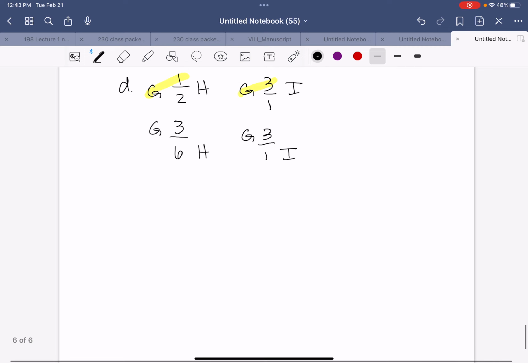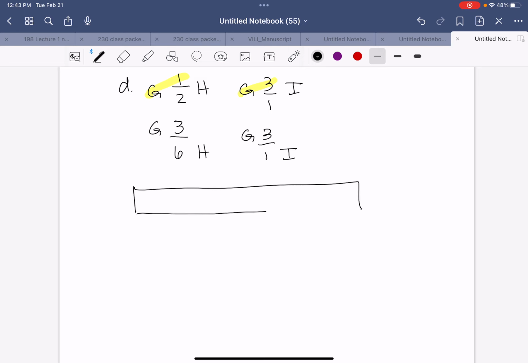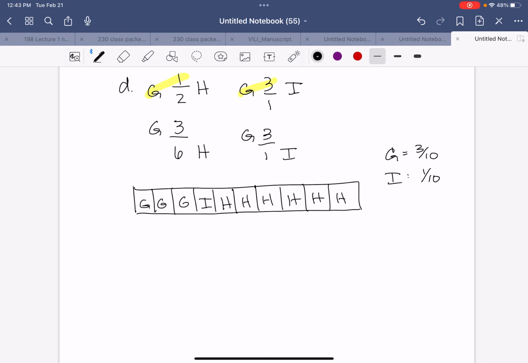And that way, when I set up my bar, I now have 3 for Gay, 6 for Haley, and 1 for Ida. So I have 10 pieces. I know in class I showed this using a more standard tape diagram, which you can do as well. Thought I'd do it chocolate bar this way. So Gay then gets 3, Ida gets 1, and Haley gets 6. So that means that Gay gets 3 out of 10, Ida has 1 out of 10, and Haley has 6 out of 10.